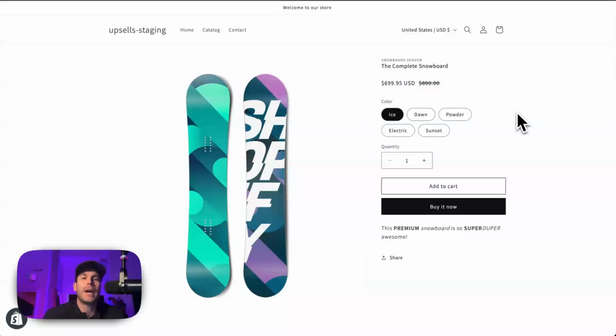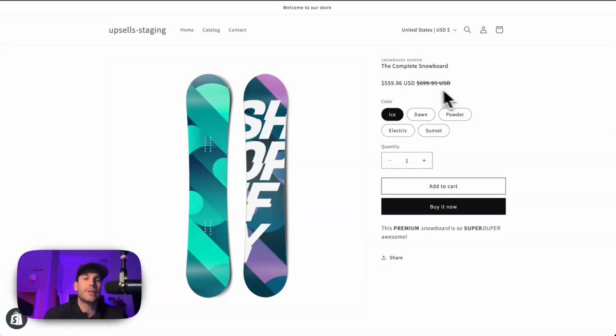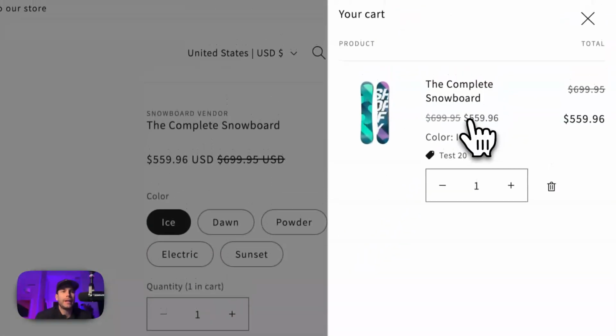Here you can see I'm not logged in, and there's a compare app price of $800 with a real price of $699.95. I'll go ahead and log in and see how this changes. Now that I'm logged in, you can see that the real price is crossed out with my special trade pricing implemented. This way, I can go ahead and add to the cart, and from here, I can see that my